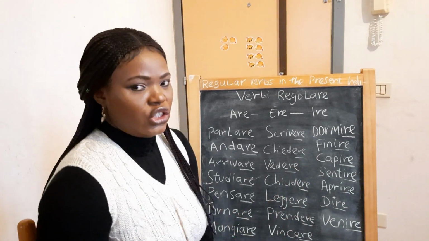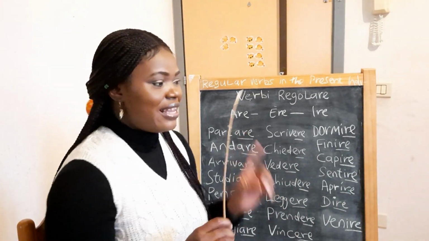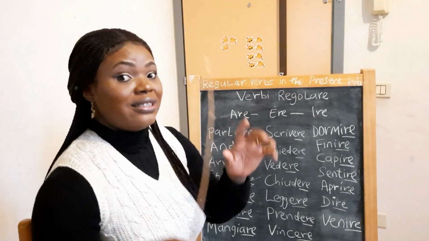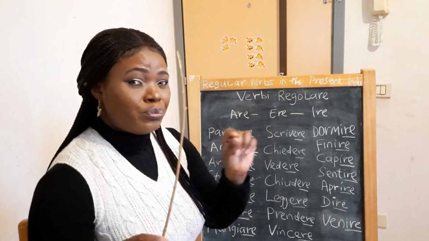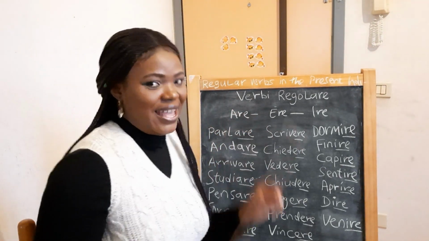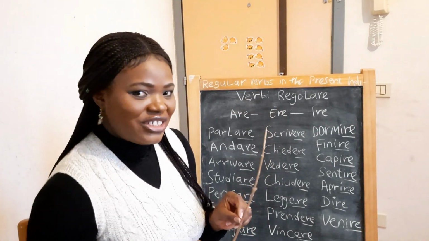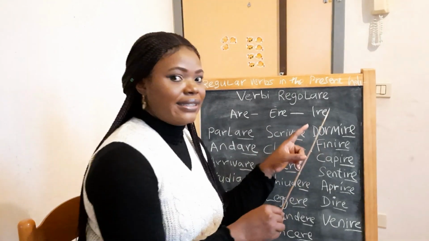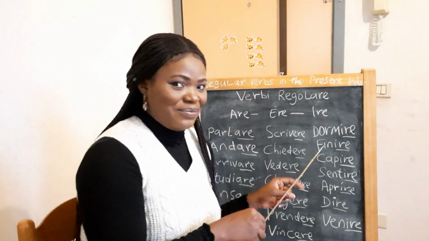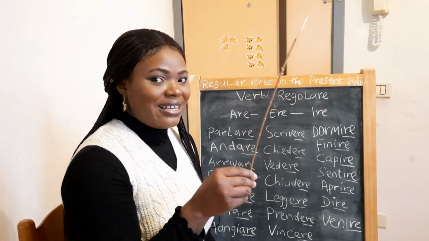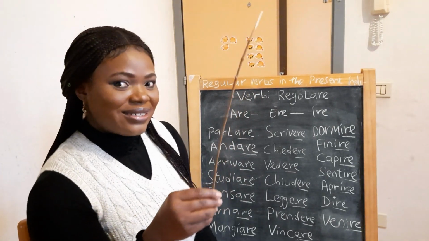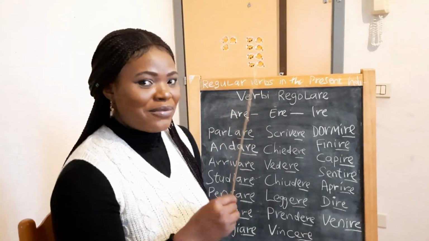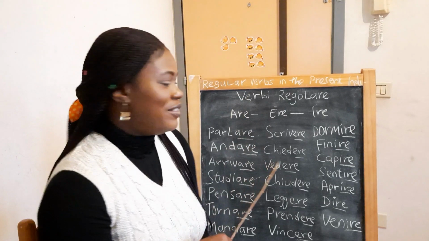Io finisco, because here changes to isk, but that o as first person singular must be there. It doesn't change. Io finisco, only there's something added: isk, I-S-K. I wrote it at the back of the board. I'll show you when I finish with this one.